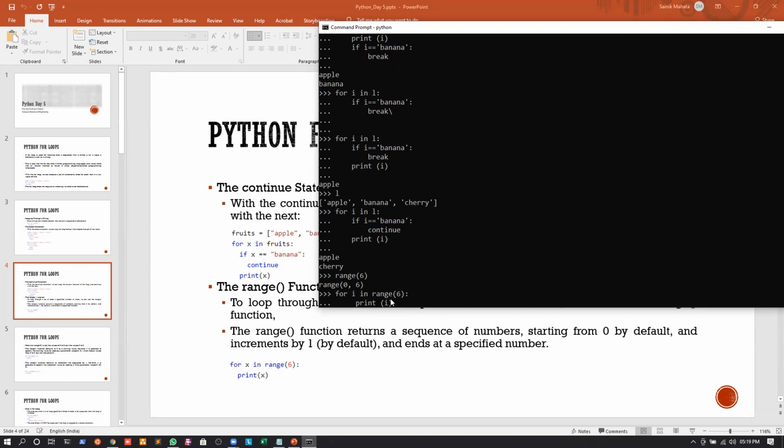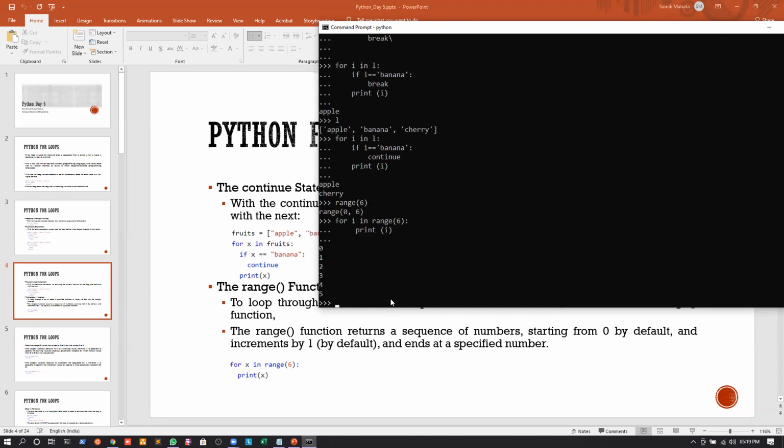So if I print I, again you can see that we are printing from 0 to 5 and we are not printing the 6, because 6 is the ending condition. By default it prints from 0, it goes till the number that we have specified minus 1, and you can also see that it is incrementing by a value of 1 every time. If I want to change these default values, we can do that.